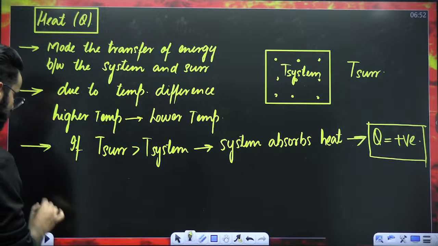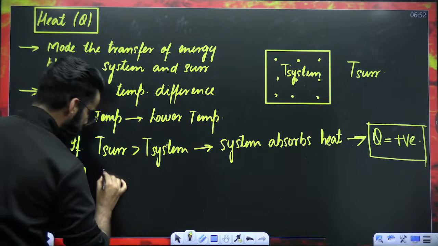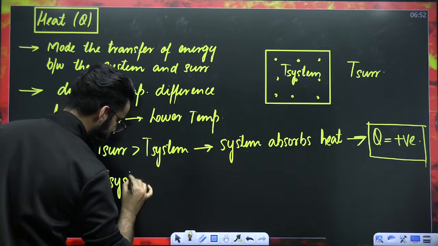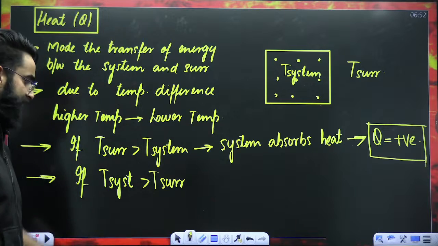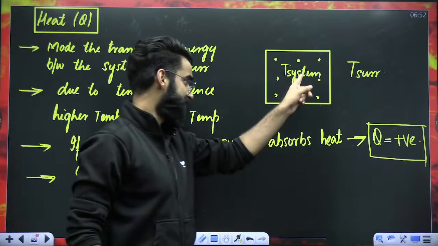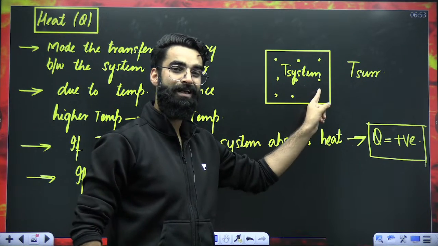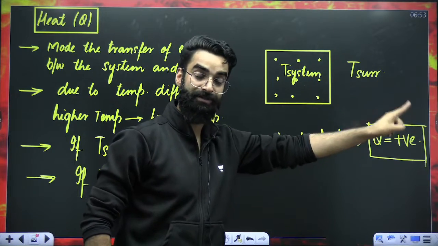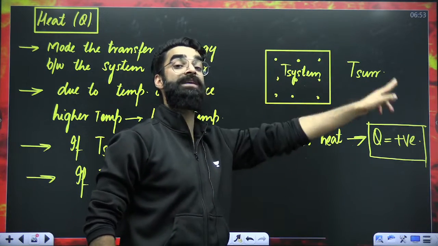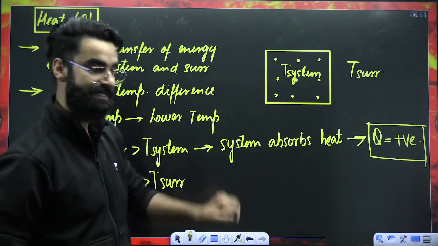And my dear students, one more important thing. If the temperature of system is greater than temperature of surroundings, again there is a temperature difference, and heat will flow from higher temperature to lower temperature. That means heat will be moving from system to surroundings. So at that point, I can say the system releases heat.